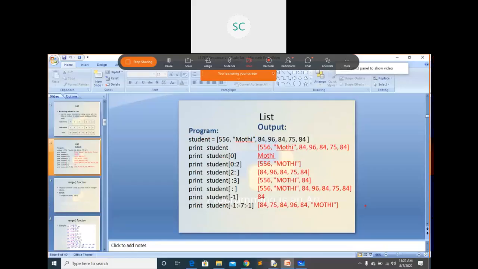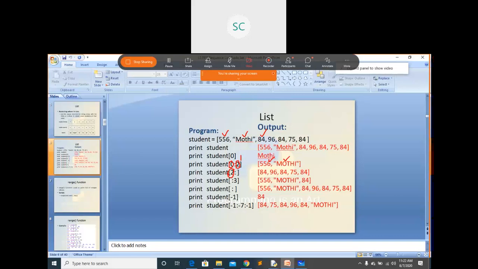This is the list. From this list, it starts from 0 and ends at that number -1. Number -1 means index positions 0 and 1. You can see here, the 0th position is this one, and this one is index position 1. If I use 2 colon, you will get the remaining elements.